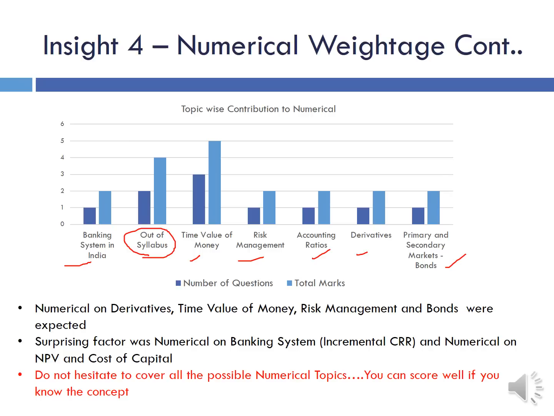So the point is, do not hesitate to cover all the possible numerical topics. Sometimes people say, sir, tell us only 3 to 4 numerical topics which are important, because we find numericals difficult. That is not the right attitude, guys. You need to cover all the numerical topics, but you need not go into depth. Just touch them at the base, cover a little more, and you shall be ready to go for the exam. The more you read, the better it is. On some topics you need not go into depth, but on certain topics you need to go into depth. Remember this. That selectivity you will learn only after you start preparing and are thorough with the content. Then you will learn that this seems to be important, this is not important.